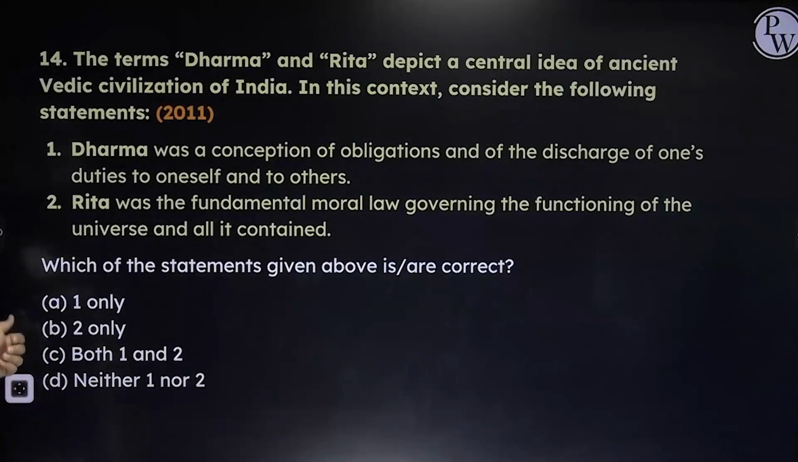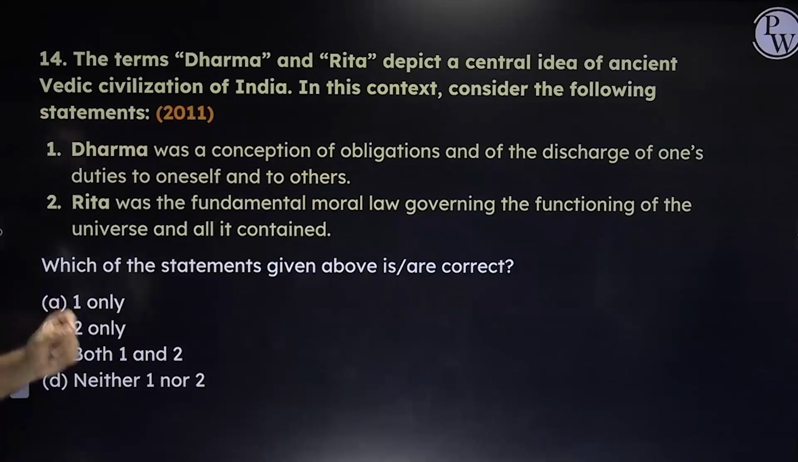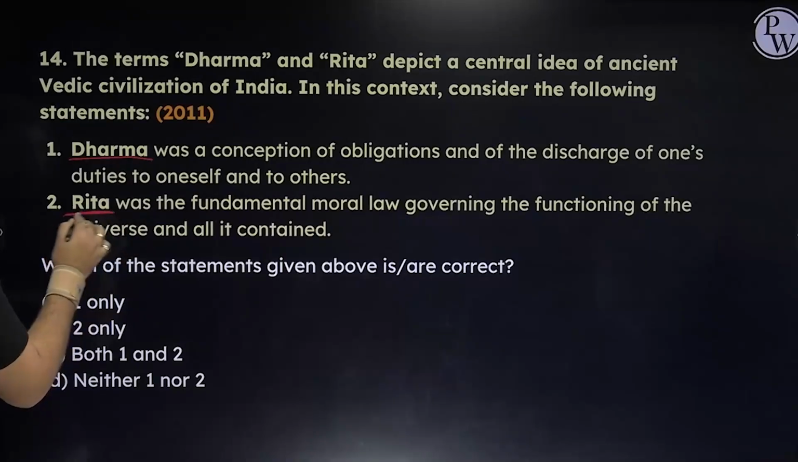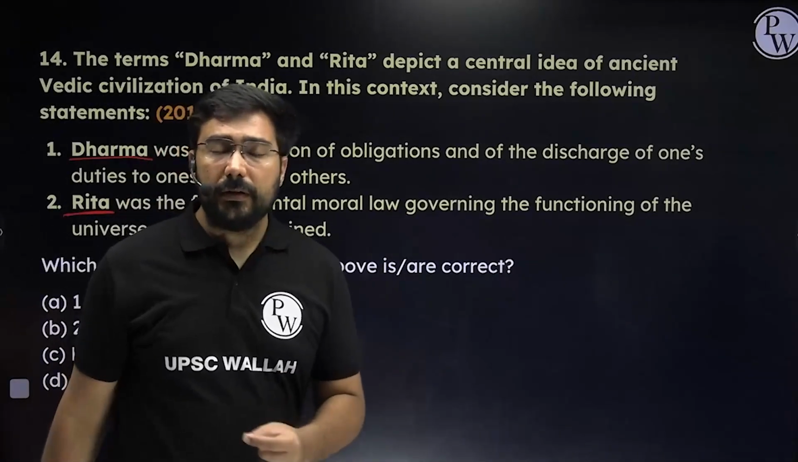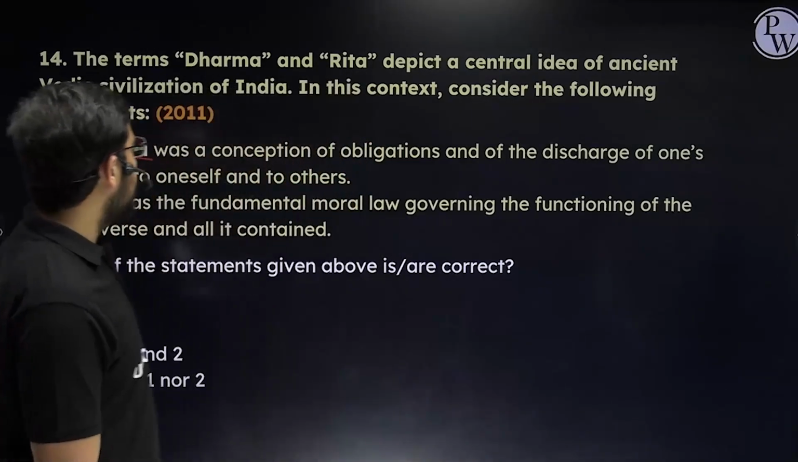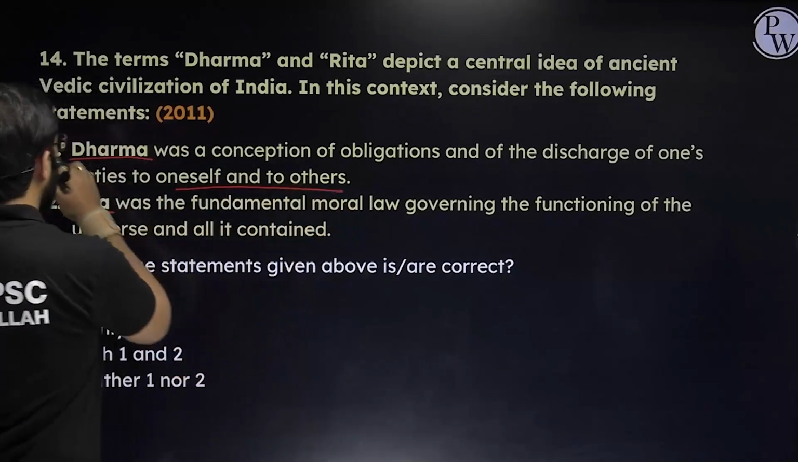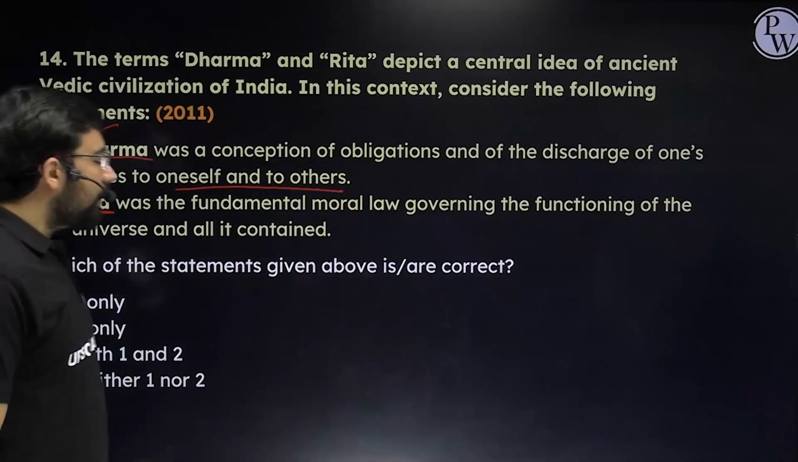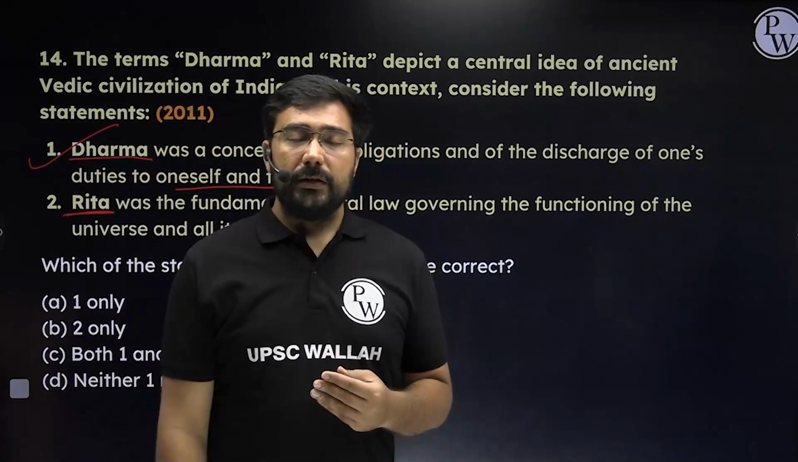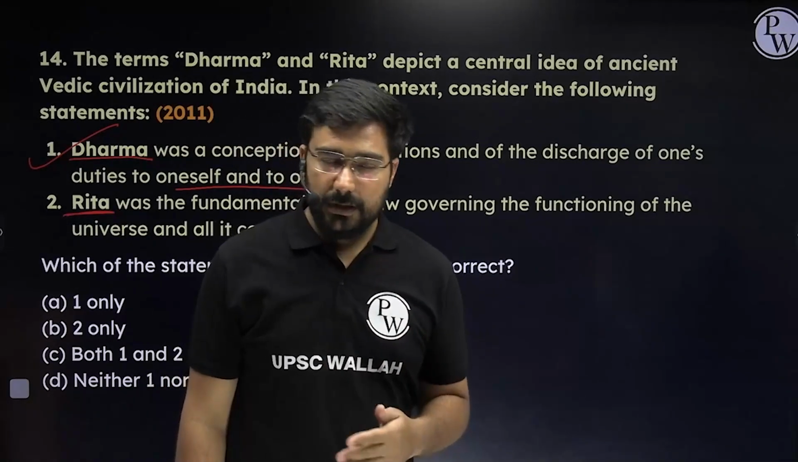Next, this is a very important question. This is about understanding the basics. The terms dharma and rita depict a central idea of ancient Vedic civilization of India. In this context, let us try to understand dharma and rita. What is dharma? Dharma means something which is your duty, your obligation, what you should do. So let us try to understand the statement. It was a conception of obligation of discharge of one's duties to oneself and to others. 100% correct. And where were these duties defined? These duties were defined in Dharma Shastras or the Smritis like Manu Smriti, right?